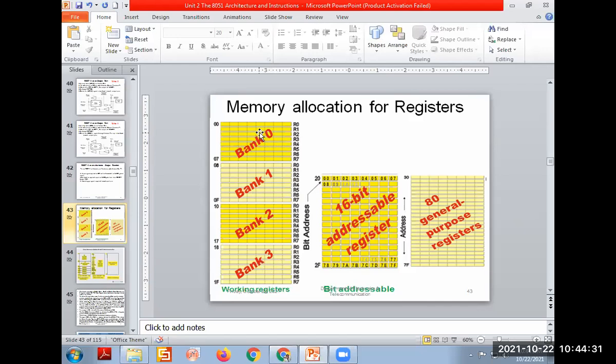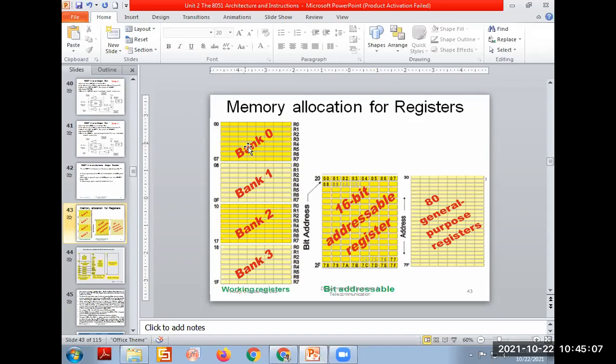Okay, so each bank has 8 registers, that is R0 to R7, that are used for the operation, and that will be used in writing programs. Once we come to the instruction set, each register R0 is 8 bit, you can use it for the operation. So from this we can write R0 to R7 for bank 0, then for the remaining banks R0 to R7, our third bank R0 to R7, like that. And starting address we know is always from 00.